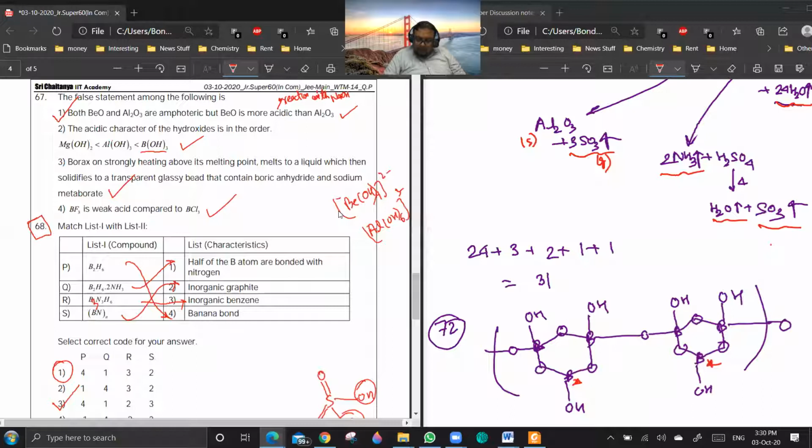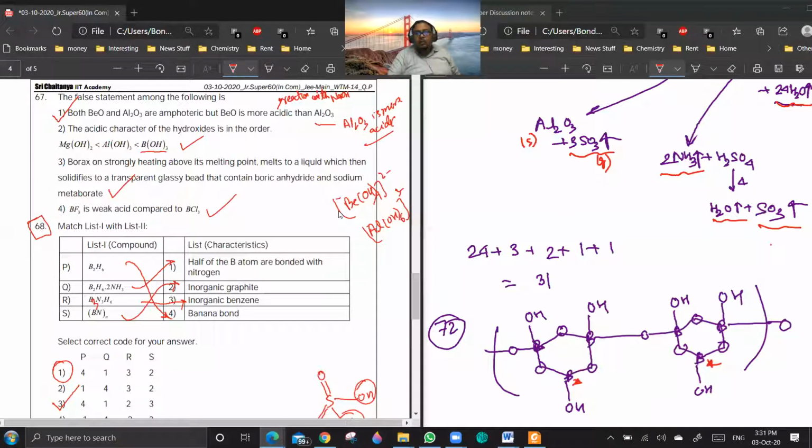Technically speaking, Al2O3, the aluminium 3 plus ion, will have more reactivity towards OH minus compared to Be2 plus. Are you getting a point? It's forming a complex with a higher coordination number. Are you getting a point? So in this case, Al2O3 should be more acidic. Are you getting a point?